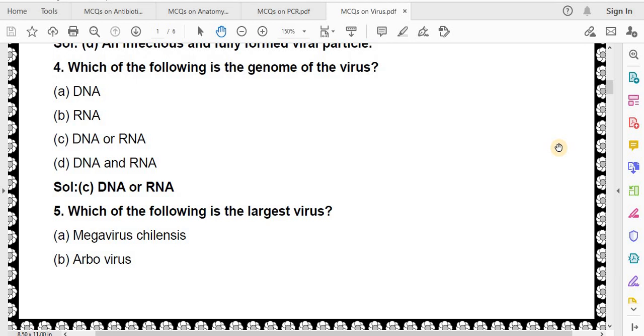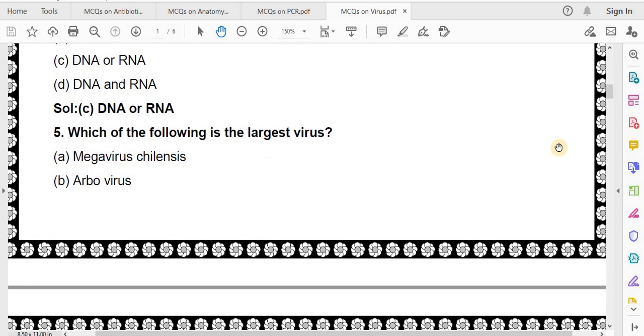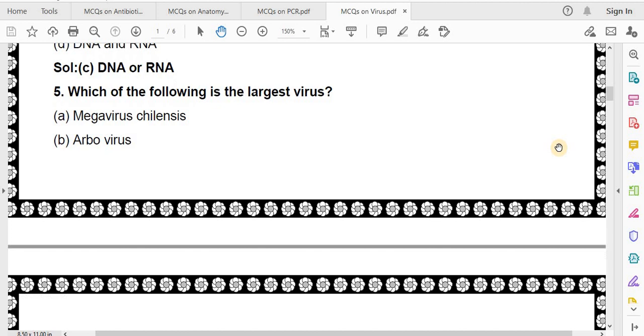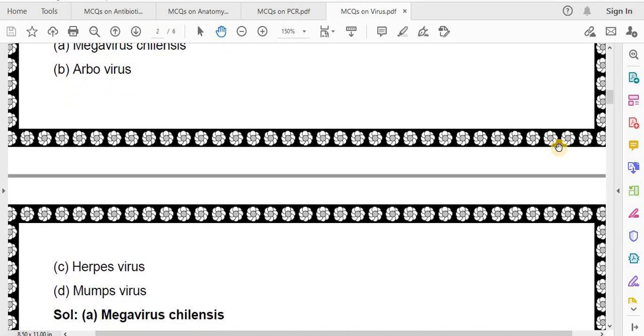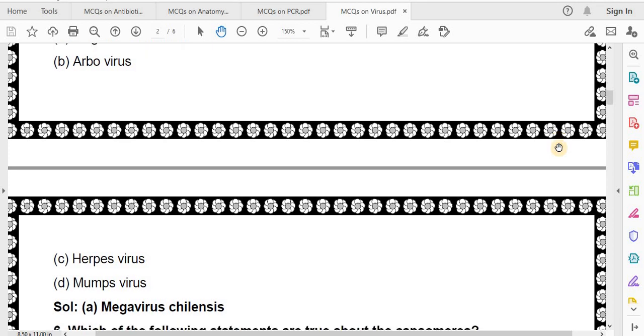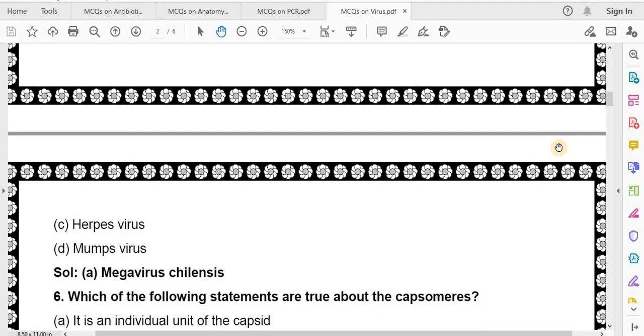Which of the following is the largest virus? Megavirus chilensis, arbovirus, herpes virus, mumps virus. Correct answer is Megavirus chilensis.